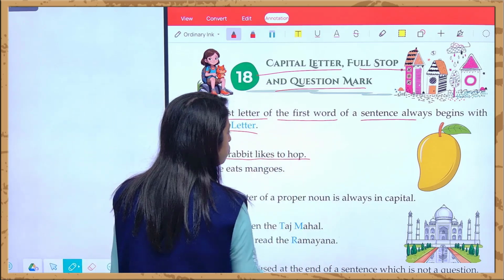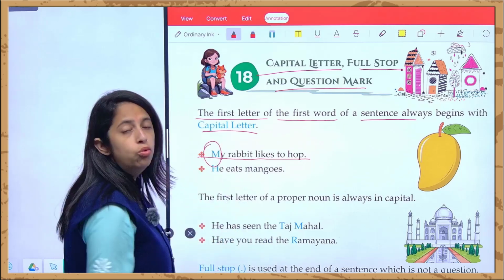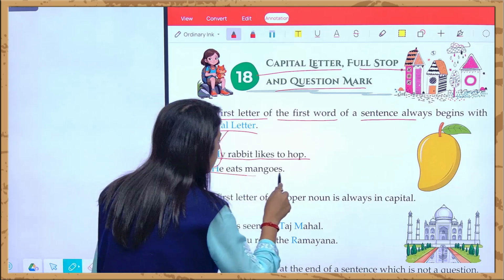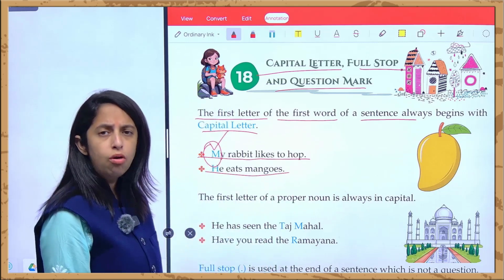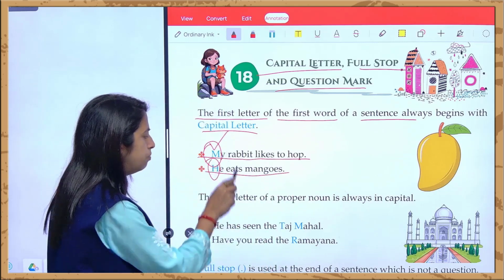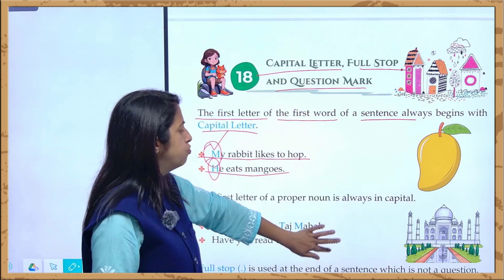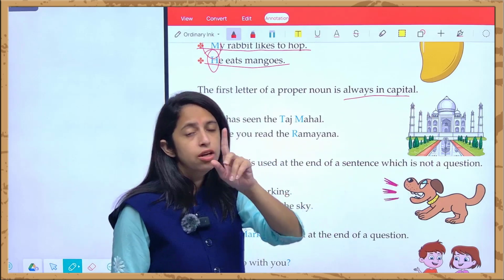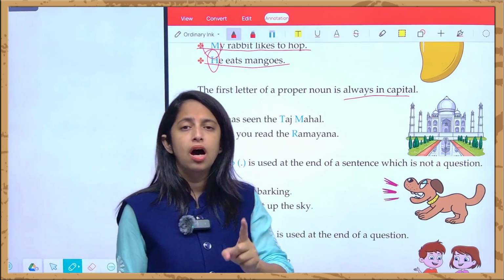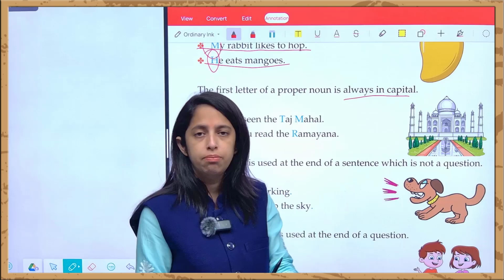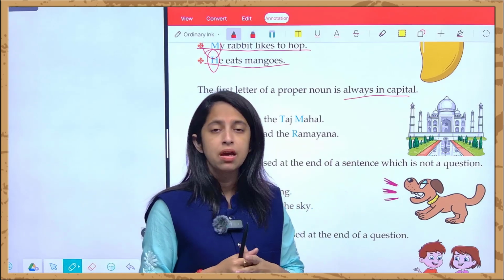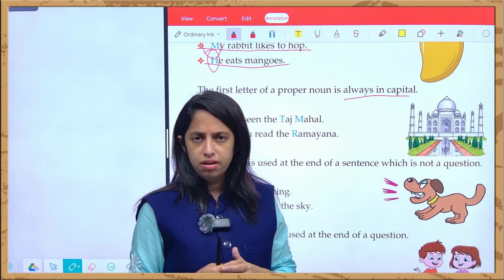My rabbit likes to hop. मेरे rabbit को कूदना बहुत पसंद है, तो ये first word कैसा रहेगा? Capital. He eats mangoes. उसको mangoes खाना बहुत पसंद है. Again, the first word should be capital. So the first word of the proper noun is always in capital. I am already telling you this thing कि proper noun का हमेशा first word capital रहेगा, whether it will come in between the sentence. Like, the river Ganga is a very holy river, right?